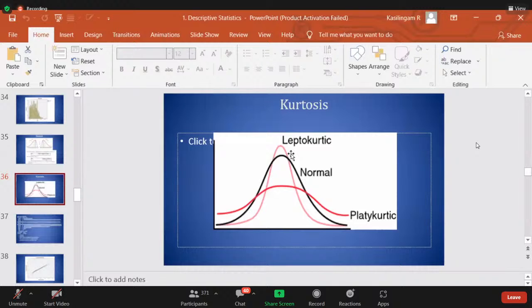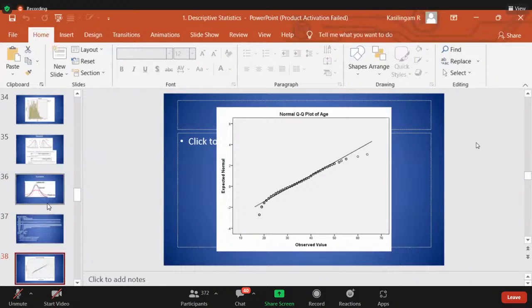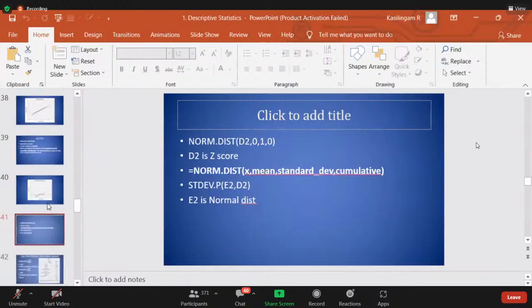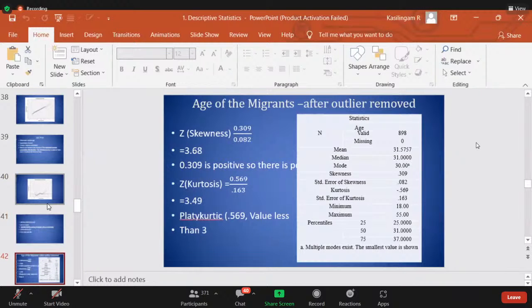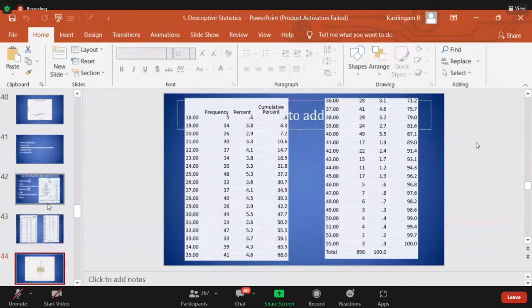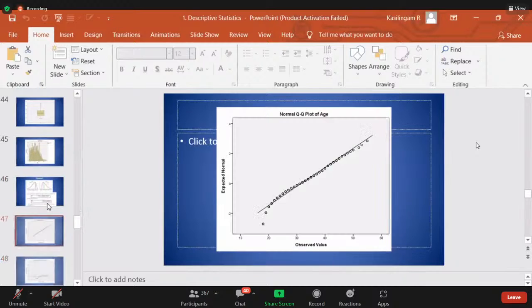Leptokurtic, right? We will take one example for leptokurtic. Age of the migrant, outlier removed.